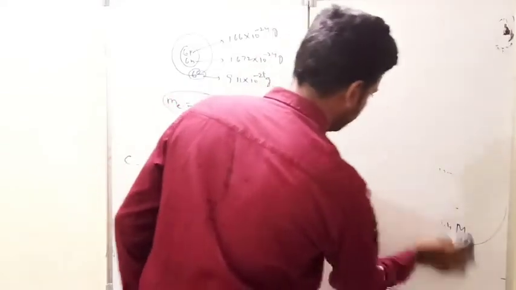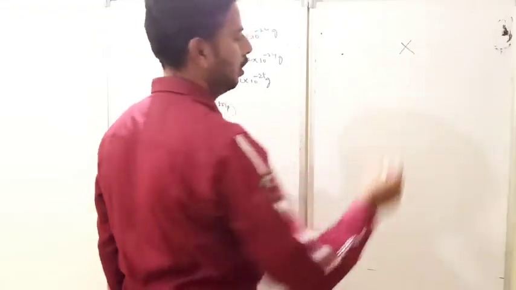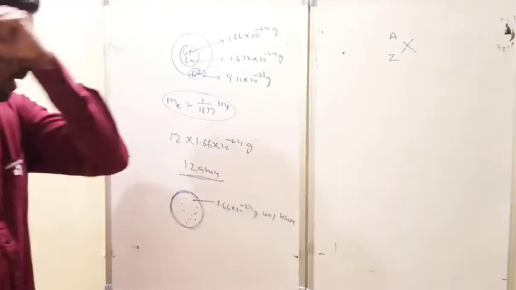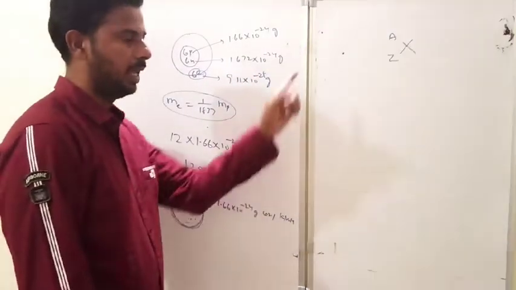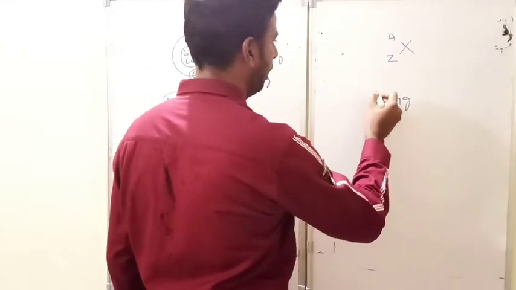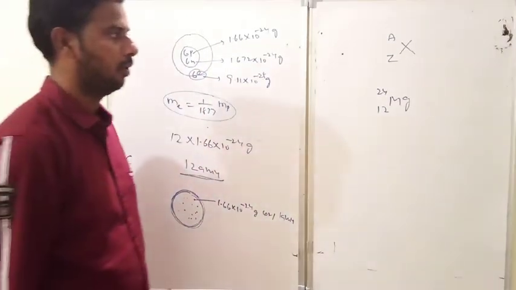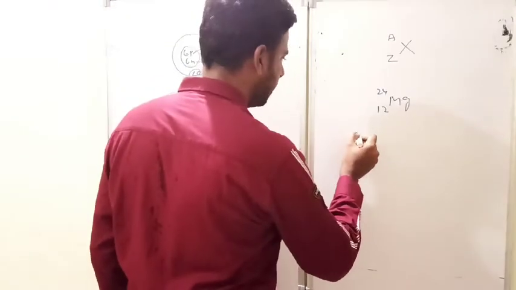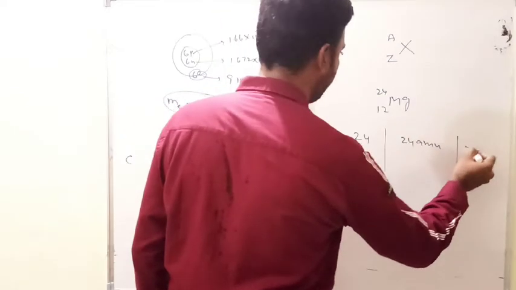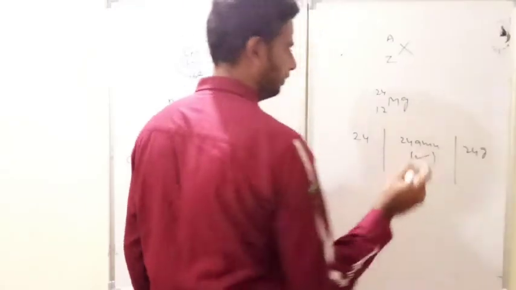For suppose, you know the notation of an atom. X is some unknown element, Z is its atomic number, A is its mass number. So this is the basic representation or basic notation of the element. For example, I took here magnesium. You know this is 12, 24. Magnesium atomic number is 12, atomic mass is 24. Now this 24, is it expressed in terms of 24, or 24 AMU, or 24 grams? Which notation is correct here?